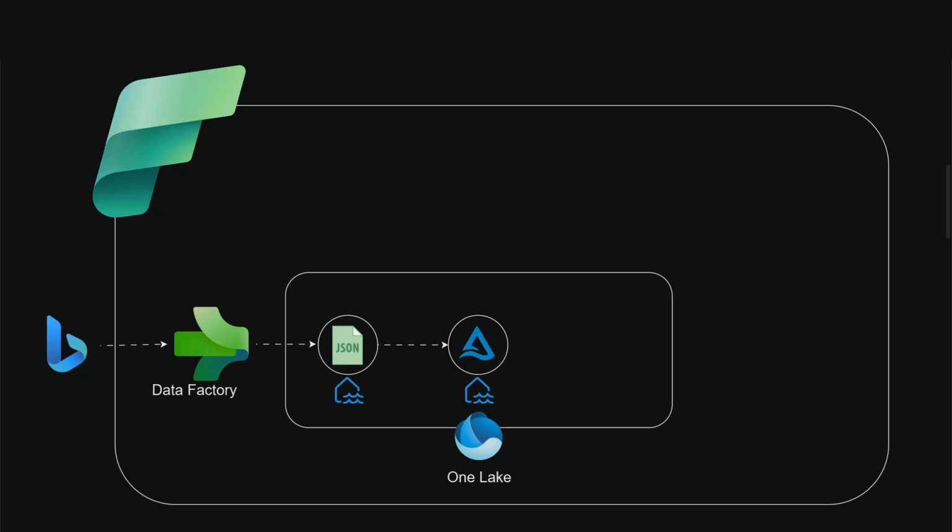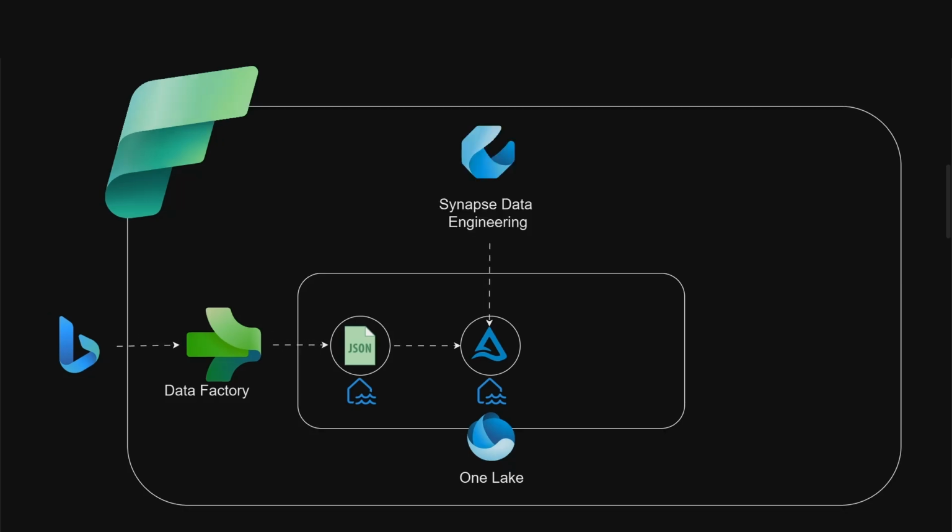And how are we going to do this process, where this JSON file is converted to a proper delta table? What's going to make this possible is something we call Synapse Data Engineering. The Synapse Data Engineering tool is part of Microsoft Fabric. Using this tool, we'll be creating Spark notebooks for transforming the raw JSON file to a clean delta table, and this delta table will be stored in a lakehouse as well.